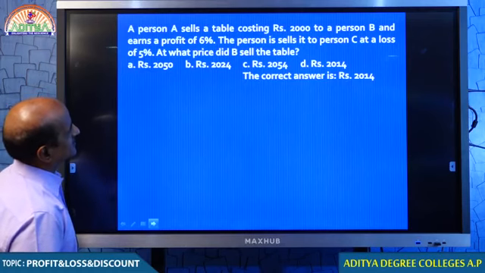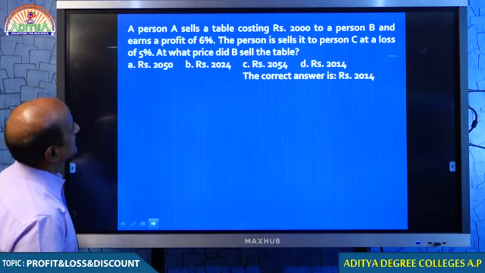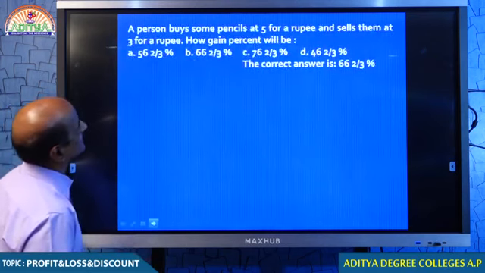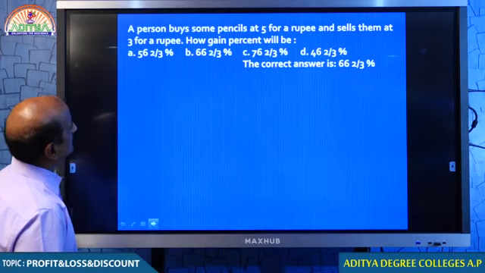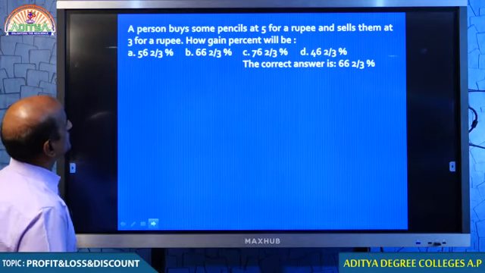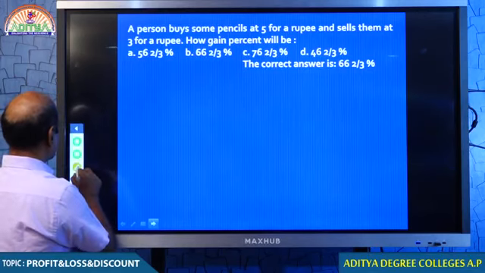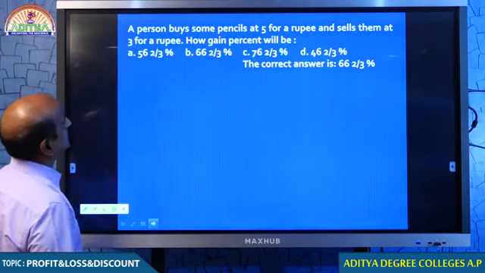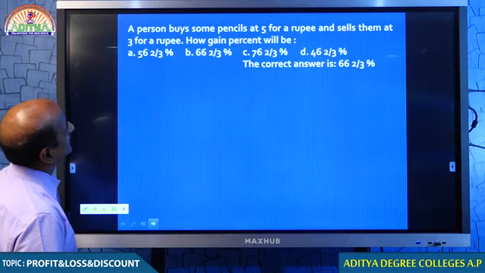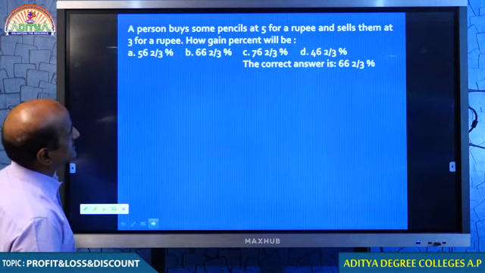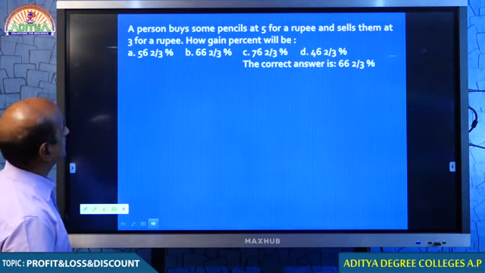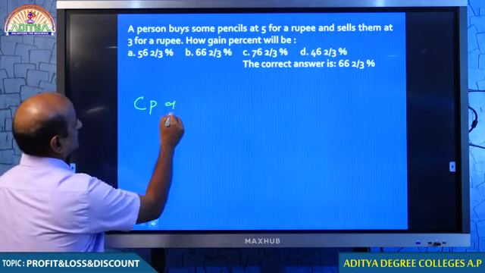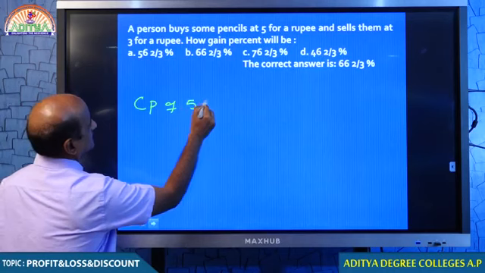Students, I think you can answer this question, no? There is no problem. This one is simple, therefore you can answer. Do you remember how to answer this question? A person buys some pencils at 5 for a rupee and sells them at 3 for a rupee.